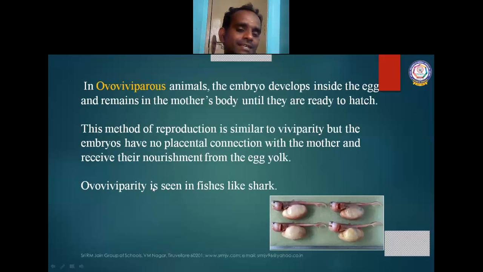Ovoviviparity is seen in fishes like shark. See the diagram here? This type of reproduction is said to be ovoviviparous. The embryos develop inside the egg and remain in the mother's body until they are ready to hatch. This type of reproduction, ovoviviparity, is seen in fishes like shark.